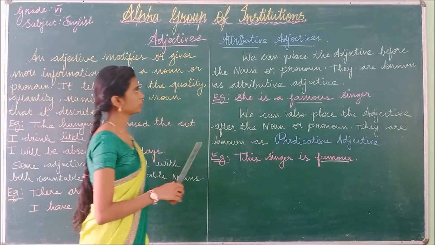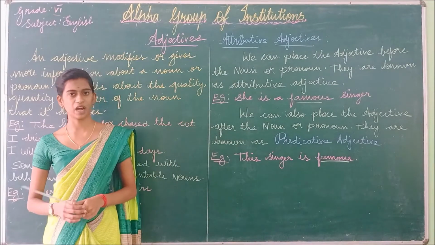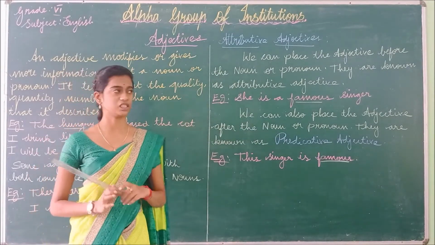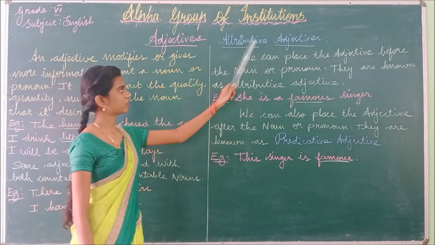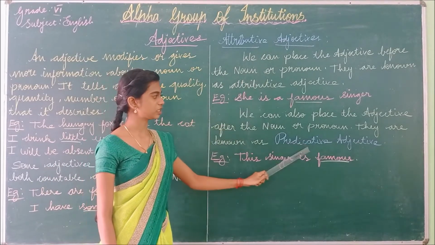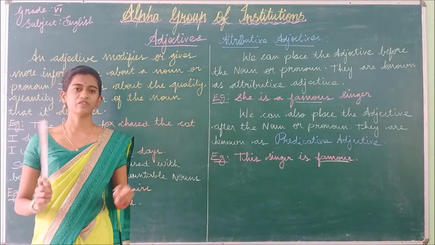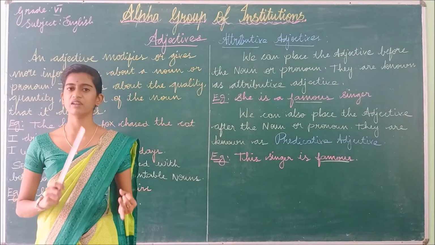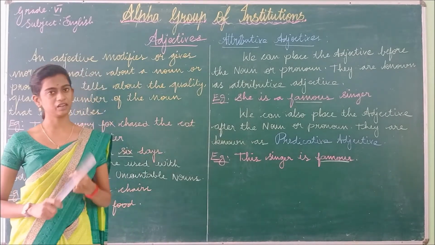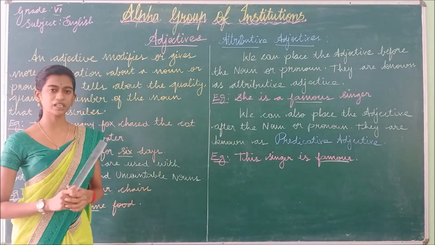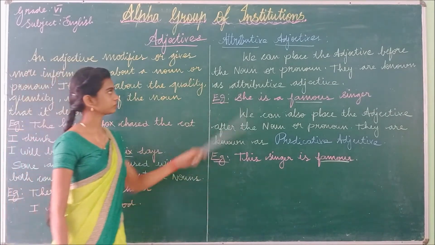So next we are going to see the kinds of adjectives. Okay, there are 2 kinds of adjectives. The first one is attributive adjective and the second one is the predicative adjective. So what are those adjectives? The first one is attributive adjective and the second one is the predicative adjective.